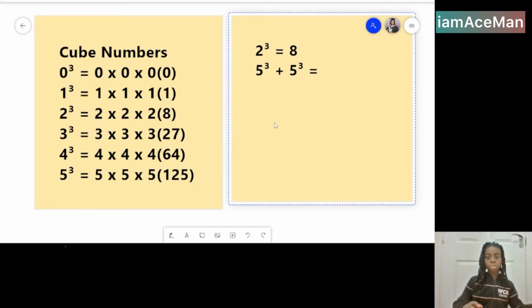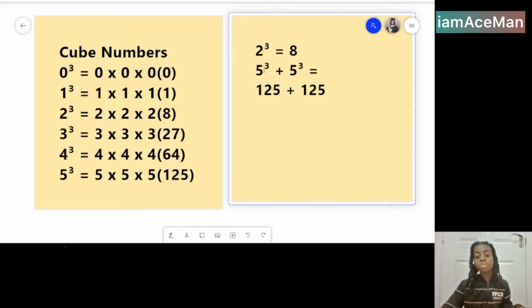So 5 cubed is 125 and 5 cubed is 125 again. So this is the same as this, and just write the equals as well. The answer is 250. So that would be 250.